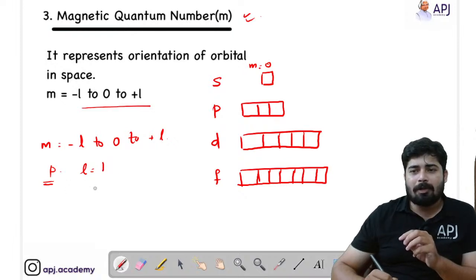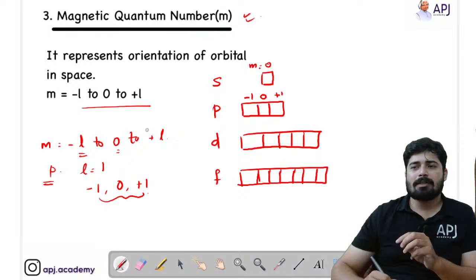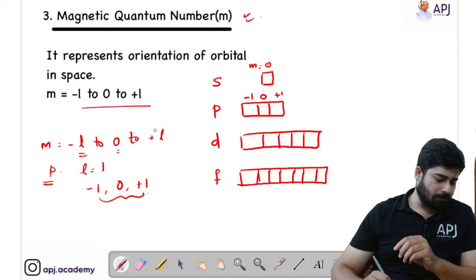So the 3 orbitals will be minus 1, that is minus L, then 0, then plus 1. These are the 3 values we give for 3 orbitals. The center one will be given as 0, the left one minus 1, the right one plus 1. This is how we represent the magnetic quantum number.